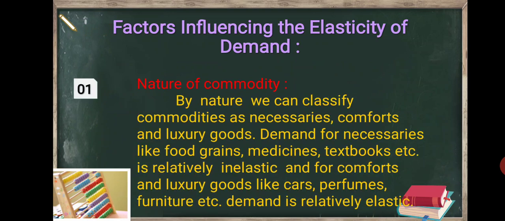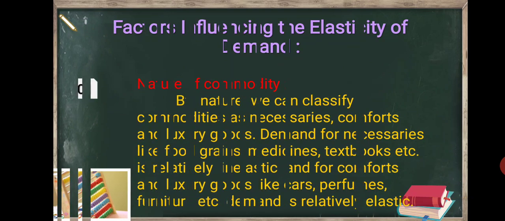First, nature of commodity. By nature, we can classify commodities as necessaries, comforts, and luxurious goods. Demand for necessaries like food grains, medicines, textbooks, etc., is relatively inelastic, and for comforts and luxurious goods like cars, perfumes, furniture, etc., demand is relatively elastic.